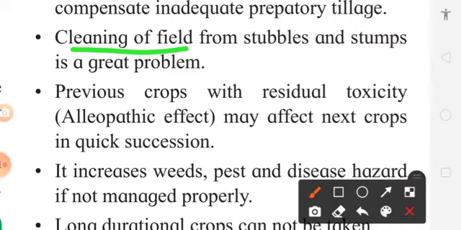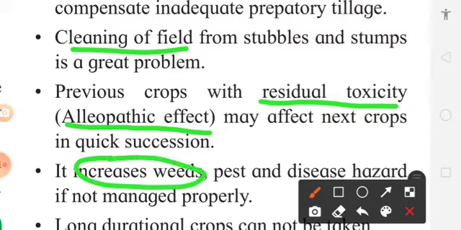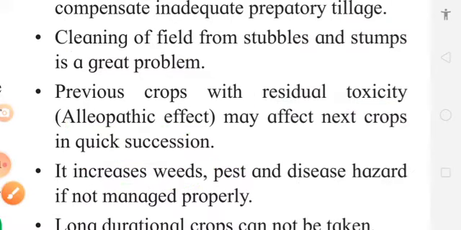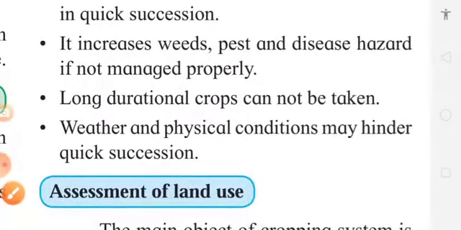That may also cause residual toxicity, meaning allelopathic effect, where the first crop affects the next crop. And most important, it increases weed growth, pests, and diseases, so it becomes very difficult to manage.